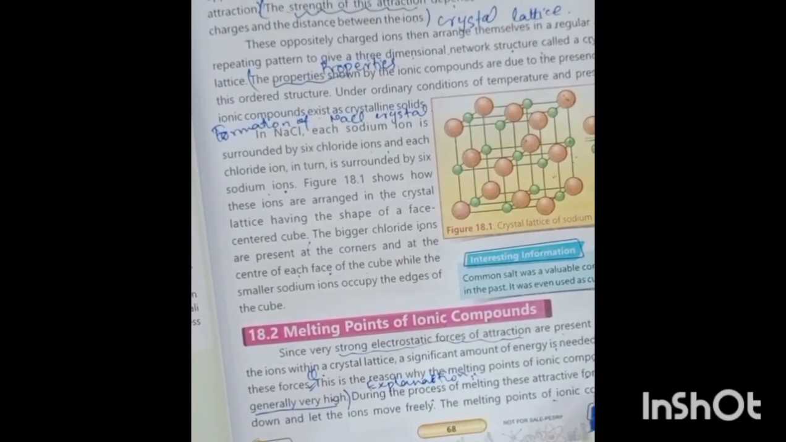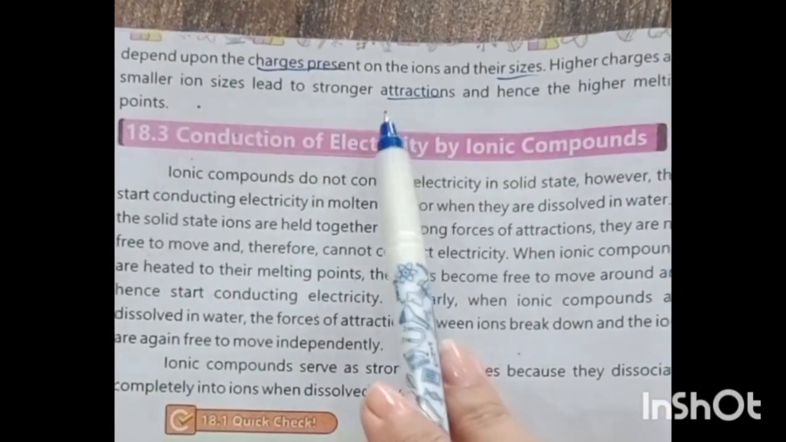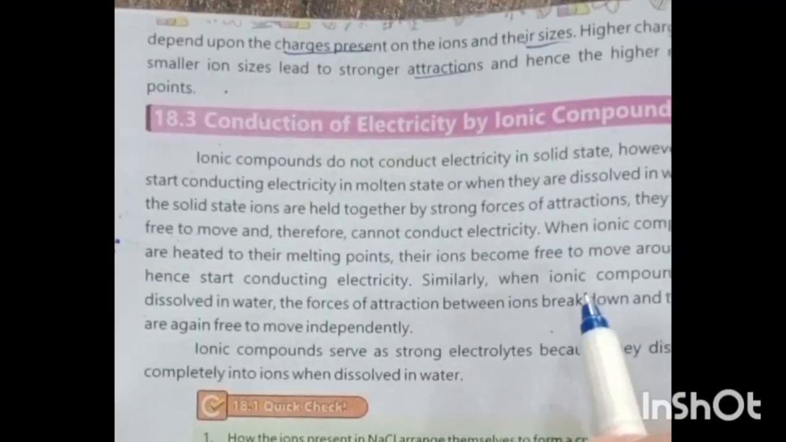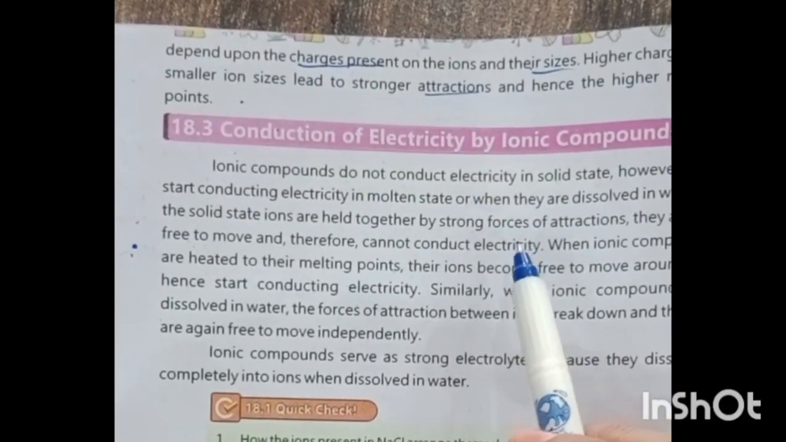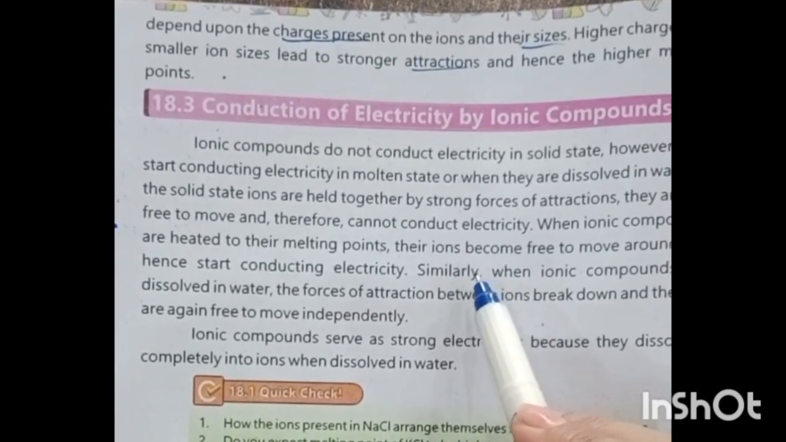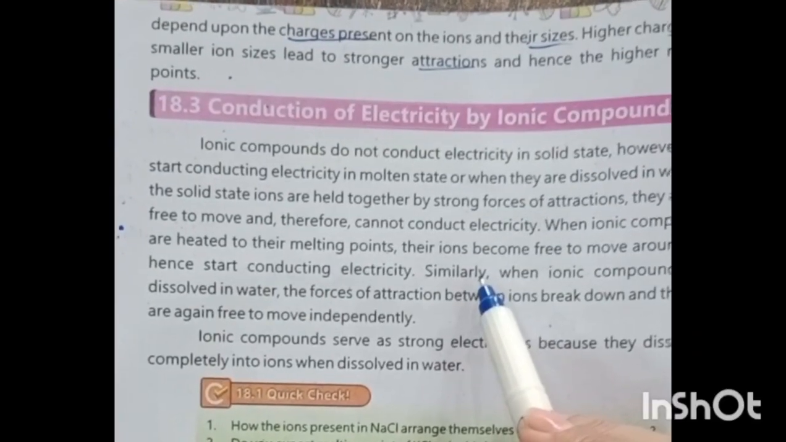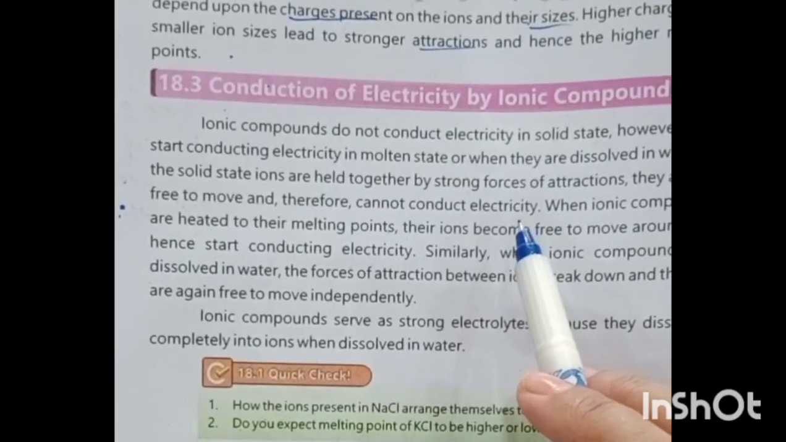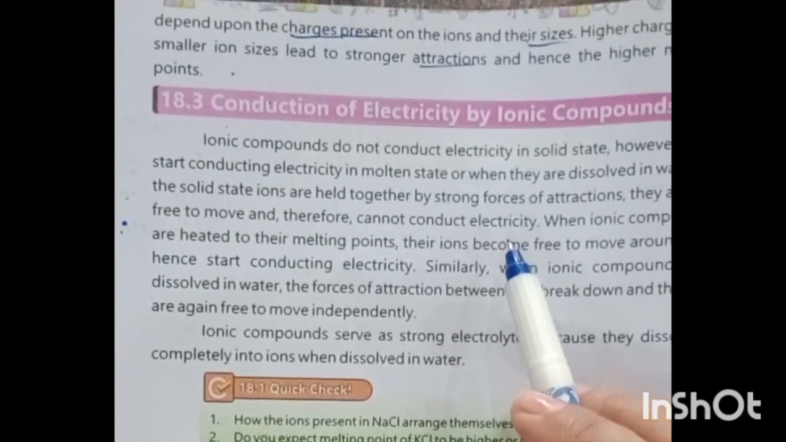The melting points of ionic compounds depend upon the charge present on the ions and their sizes. For example, if we talk about the sodium chloride structure, the charges, meaning the positive and negative charges present on the ions, and their sizes, meaning the size of sodium and chloride ions, matter. The size should be small and the charge should be greater. High charges and smaller ion size lead to strong attractions and hence higher melting points.